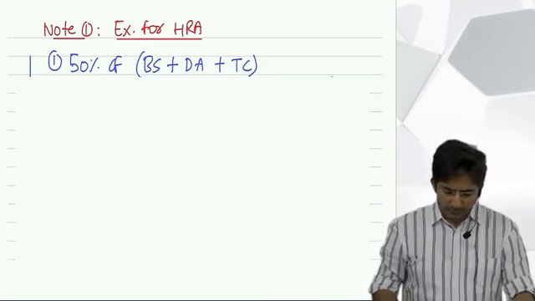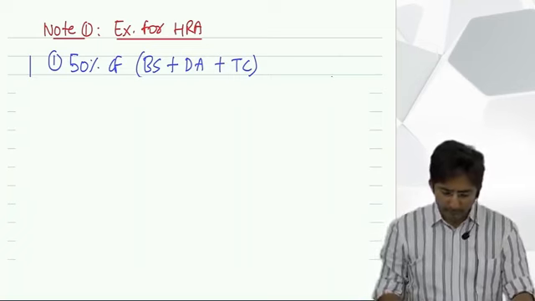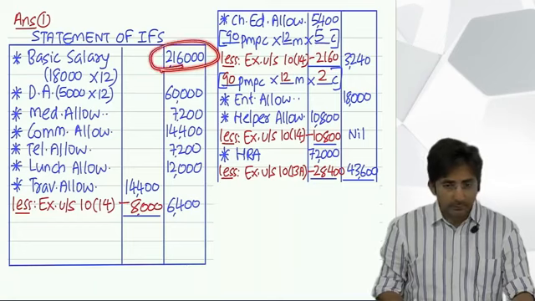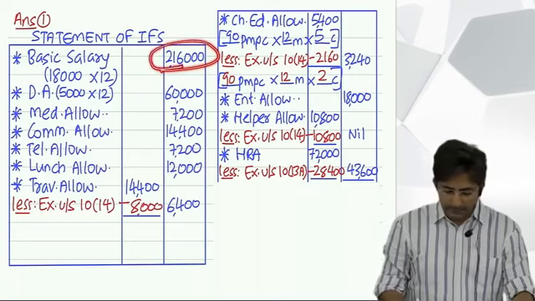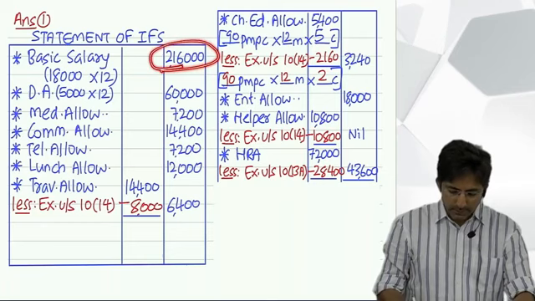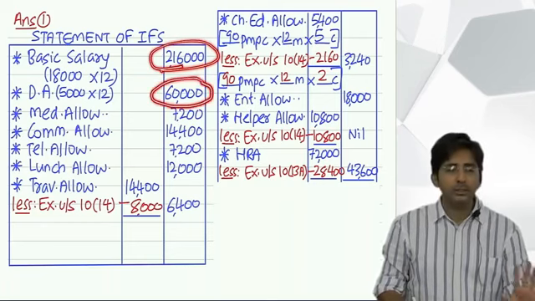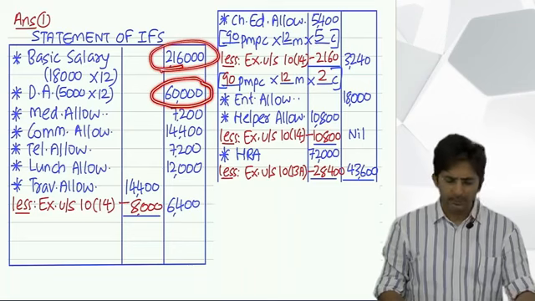So tell me, what is the basic salary? 2,16,000. Okay, dearness allowance, 60,000. Turnover commission is not in the question, so nil. Ignore it.